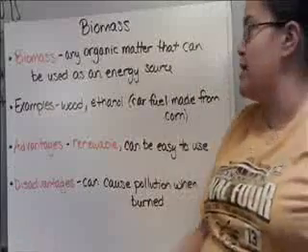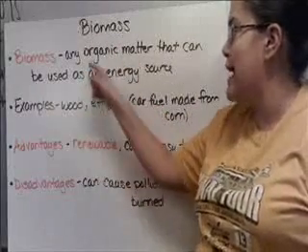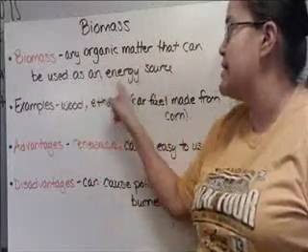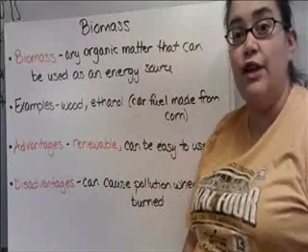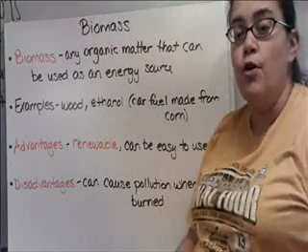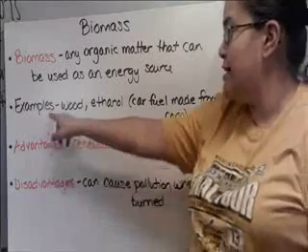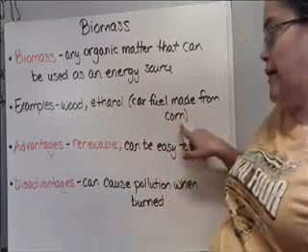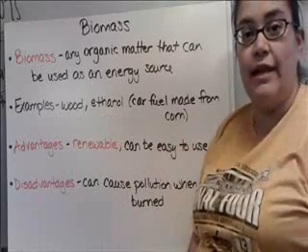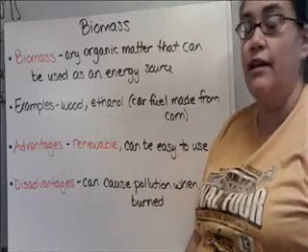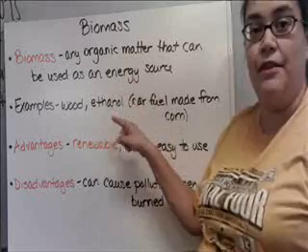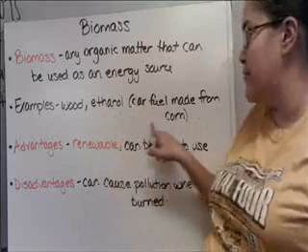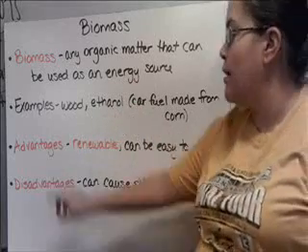So the first source we're going to talk about is biomass. It's any organic matter that can be used as an energy source. So anything that used to be alive that you can burn or turn into a fuel. Examples are wood and ethanol. Ethanol is a car fuel that they make from corn. And you may see that on the gas pump, like at 7-Eleven, that it contains 15% ethanol or something like that. It's just a fuel that they make from corn.